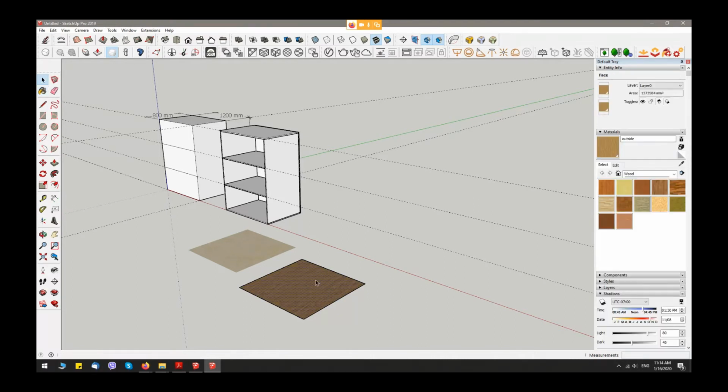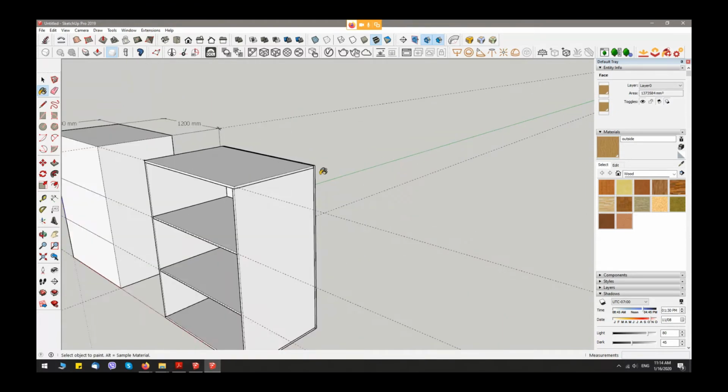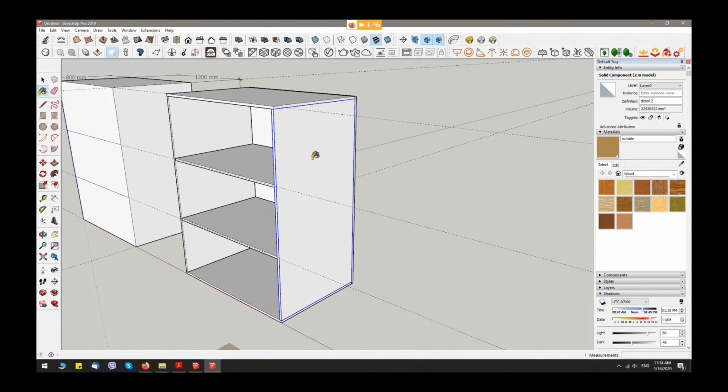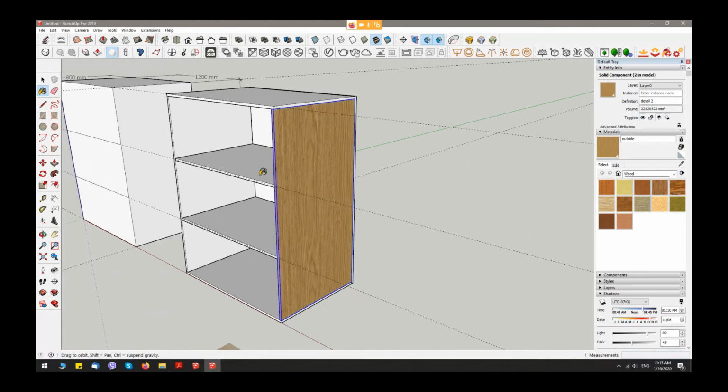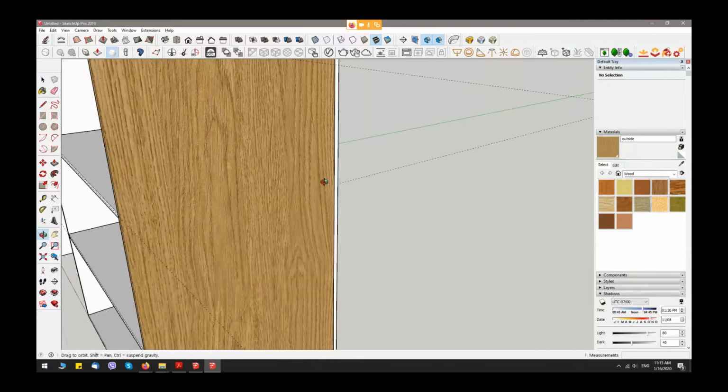I take my material with bucket tool and I just hold Alt button on my keyboard and come here and press B again. Here in material I can see what material is wood in my buckets, and I just press one time. This texture is not very good placed.